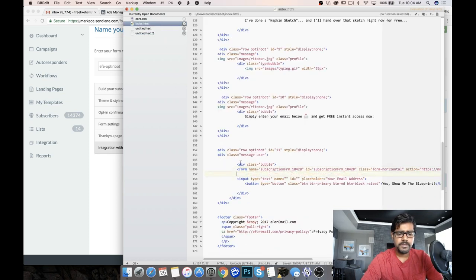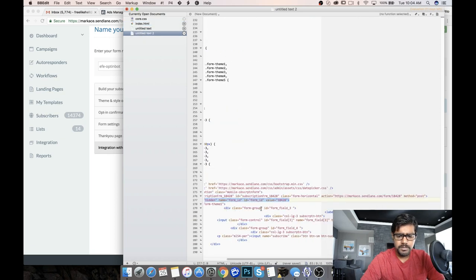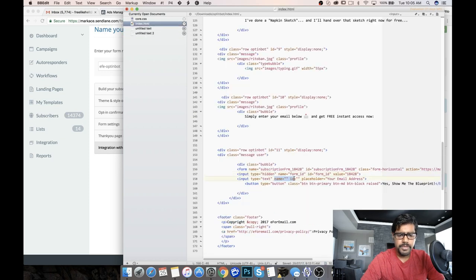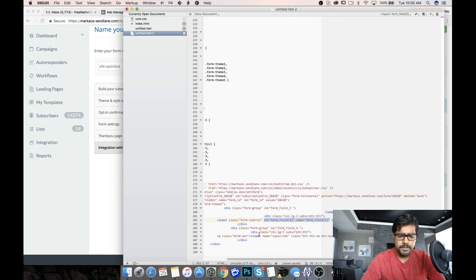I'm just going to quickly copy this. All right. Next up, I'm basically setting up the Sendlane web form that will help us capture those leads. Name equal to subscribe, type equal to submit.